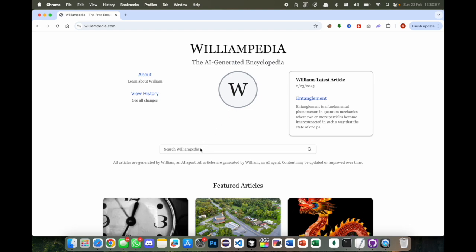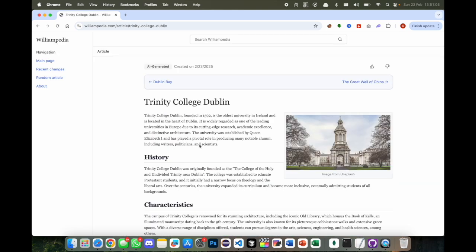As you can see, we have also programmed a search bar that can be accessed on any page. So if I type something like Dublin, it searches, and as you can see, there are 3 articles that are relevant. I can just click on Trinity College Dublin, and before writing about Trinity College Dublin, he was writing about Dublin Bay, and then after he started writing about the Great Wall of China.